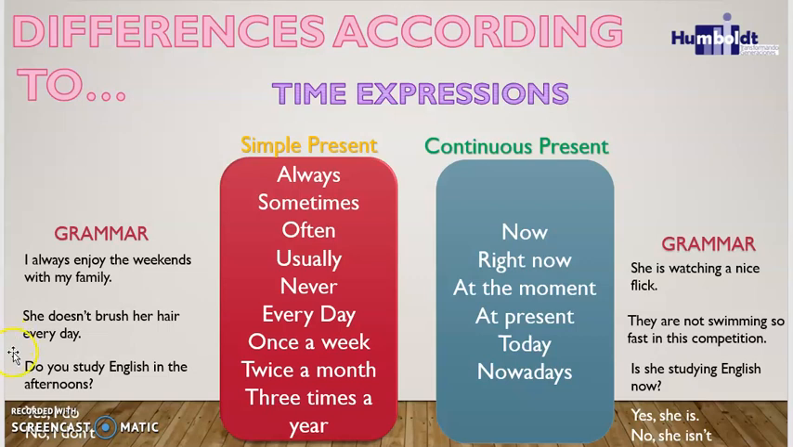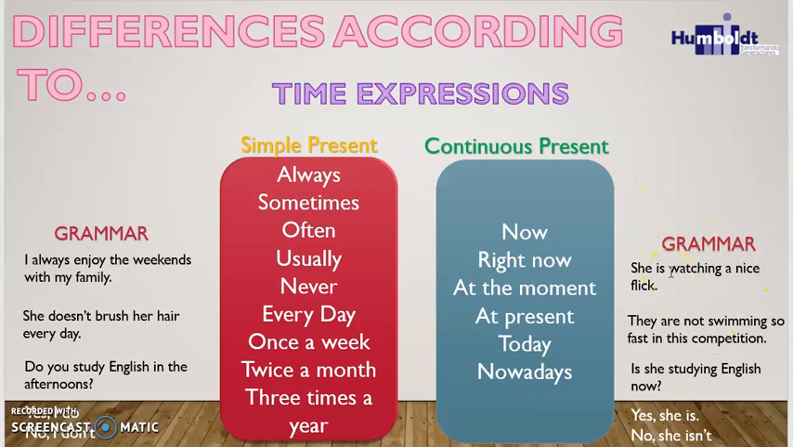Alright? Let's continue with the question example. It is, do you study English in the afternoons? And remember that we have two possible options to answer in a short way. We can say, yes, I do, or no, I don't. You can change the subject and also between do and does, right? And let's analyze the grammar of the continuous present.